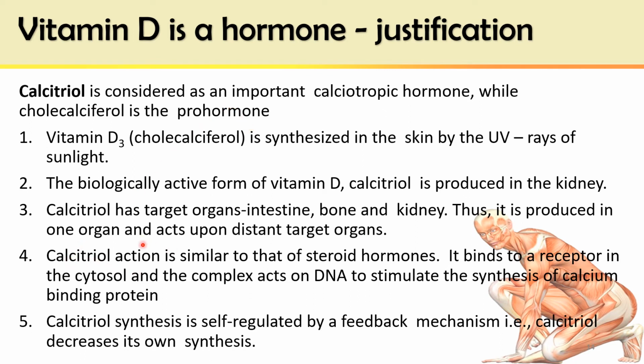Calcitriol action is similar to that of steroidal hormones, increasing gene transcription. And calcitriol synthesis is controlled by a negative feedback mechanism, which is also a property of hormones. These five or six points justify that the actions of vitamin D are like those of a hormone, not of a vitamin.